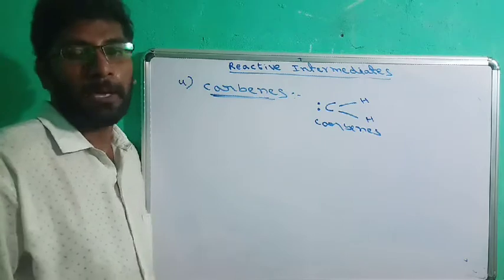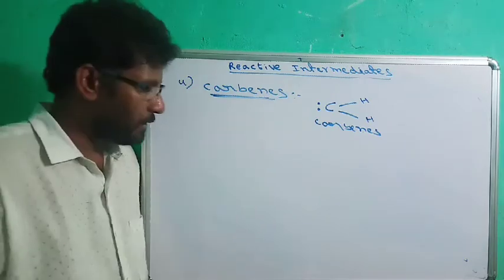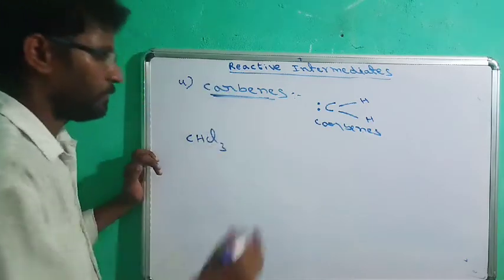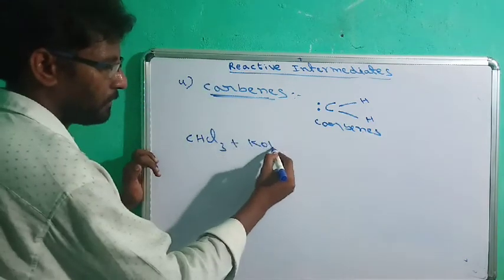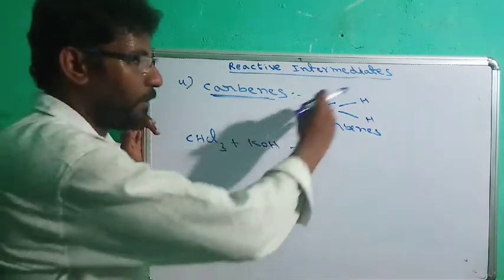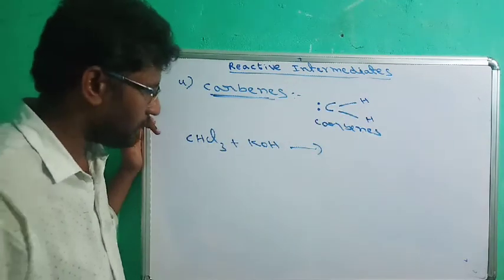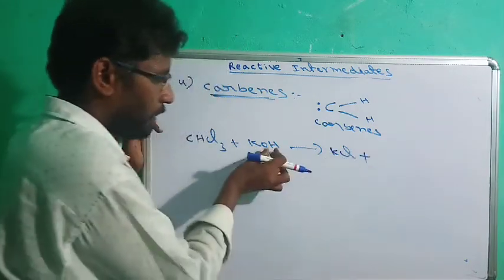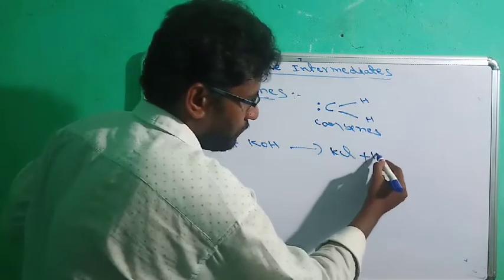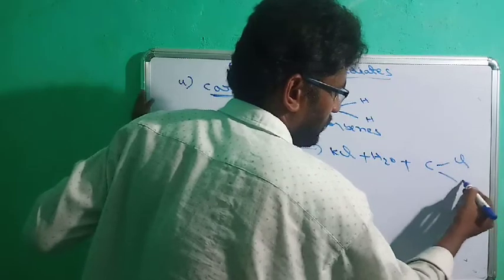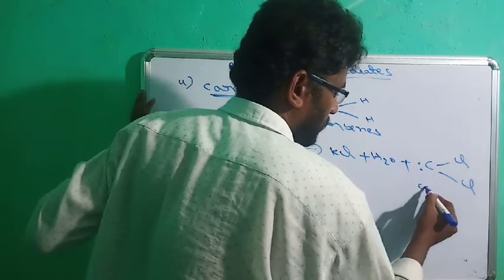So carbenes can be formed by a number of reactions. For example, if you are taking chloroform with base, whenever chloroform and base are present, the formation of carbenes takes place. So this K plus will take Cl minus and OH will extract hydrogen, and the remaining will be CCl2. So this is simply called carbene.